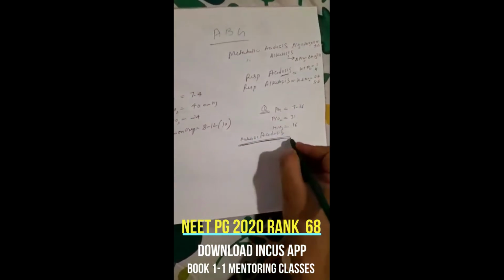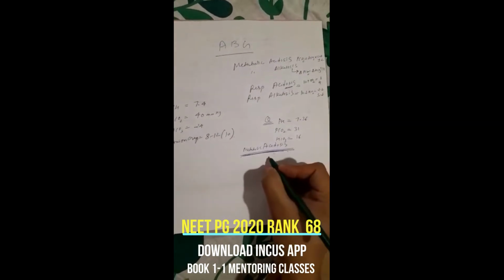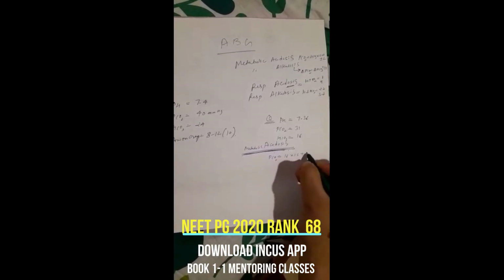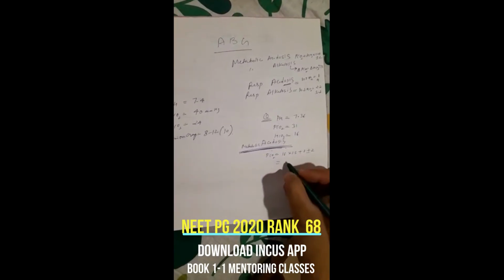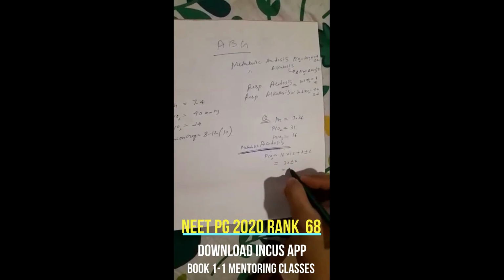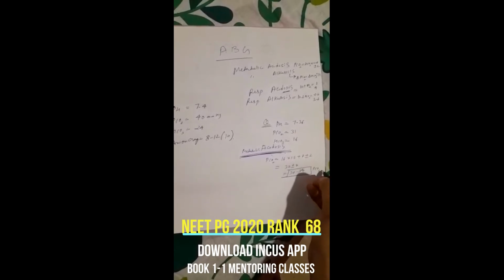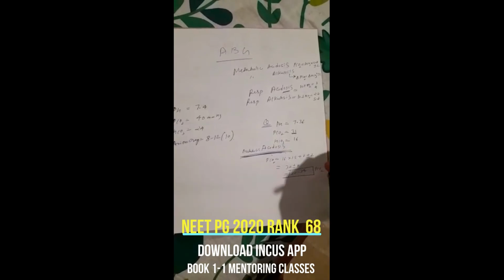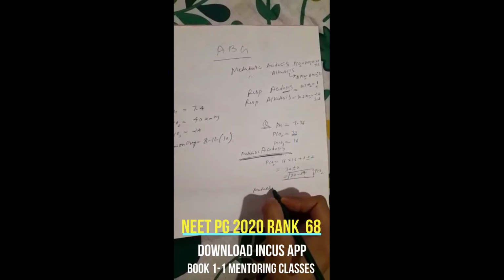Now in this question we'll apply the concept. We all know this is metabolic acidosis, so we'll apply this formula. So predicted PCO2 should be 16, that is bicarb level, into 1.5 plus 8, plus minus 2. So that is 24 plus 8, 32, 32 plus minus 2, that is 30 to 34. The predicted PCO2. And if we look into the question, the PCO2 level is 31, so it is in the predicted range.